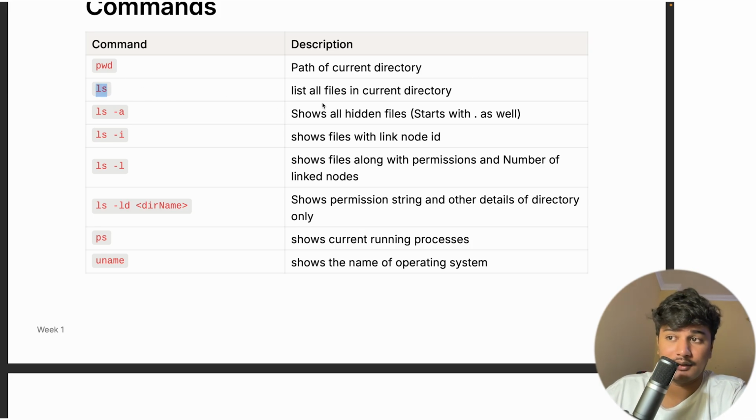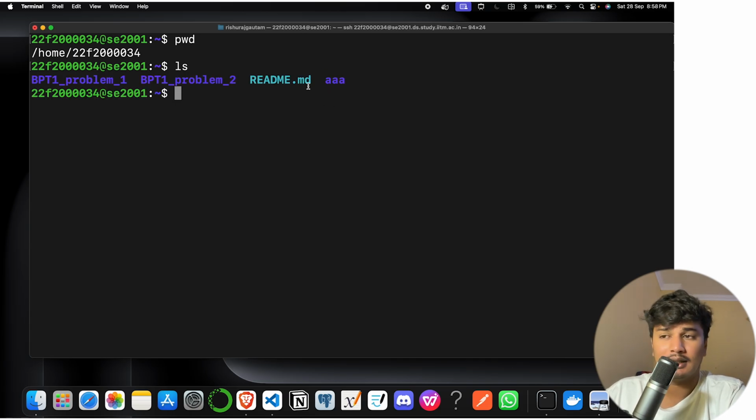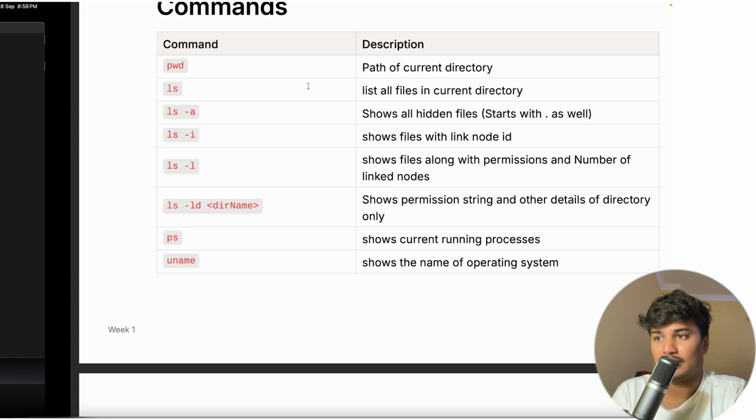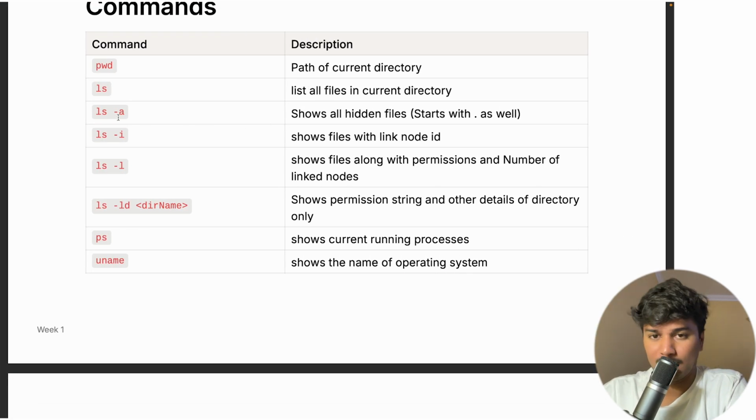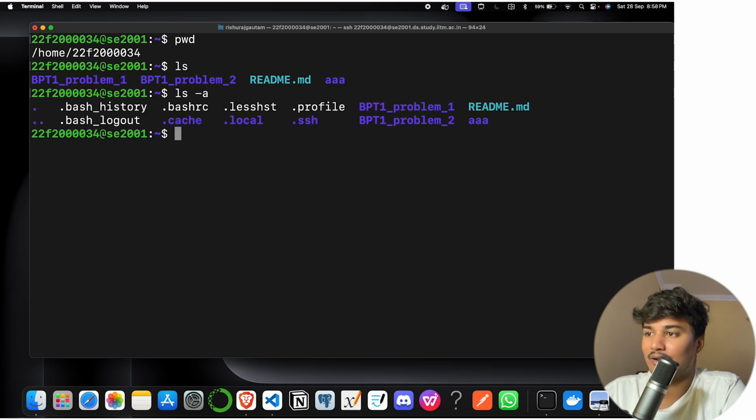Similarly, ls, you are aware, it shows the list of all the files in the current directory. So that's how I showed. This is the ls command which you use to show all the files in the directory. Then we have some arguments with ls, like some options which we can use. That is ls -a. It shows all the hidden files. So if I do ls -a, you can see there are many other files as well. That is .ssh, .profile, .local, .cache, .bashrc, .bash_logout, current directory, parent directory. So all those hidden files it will show.